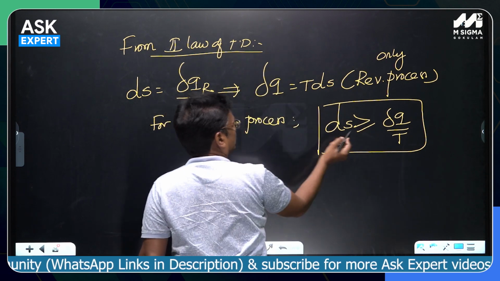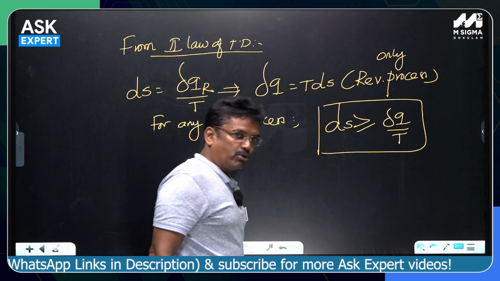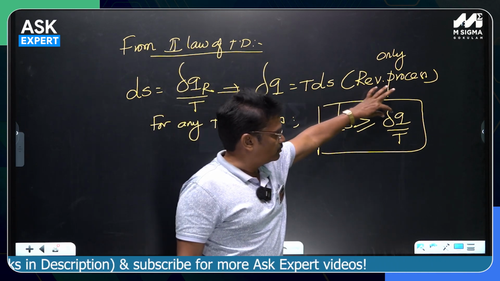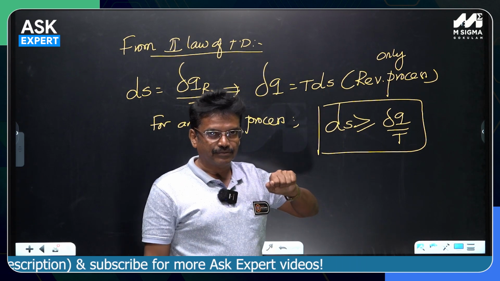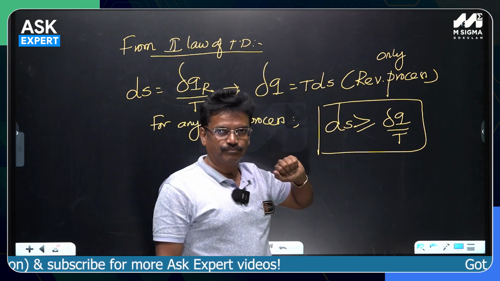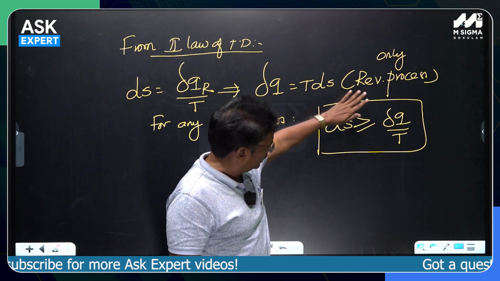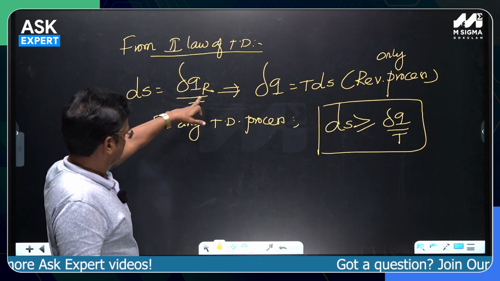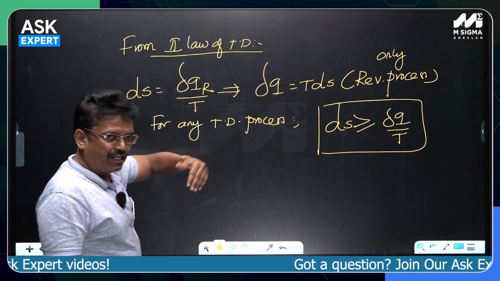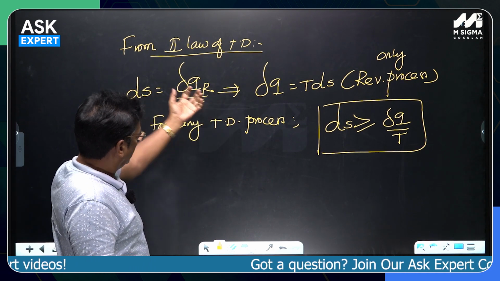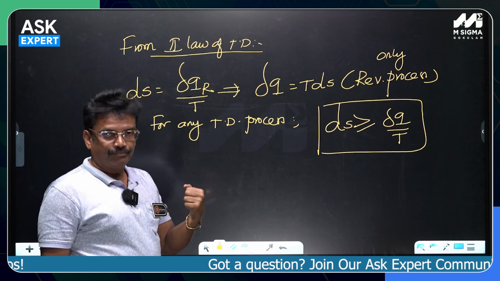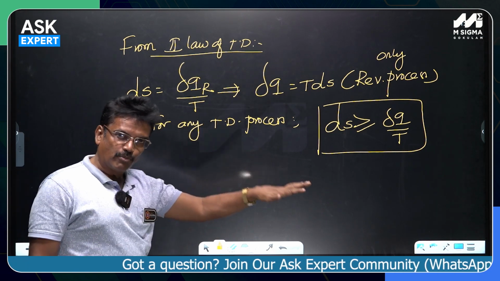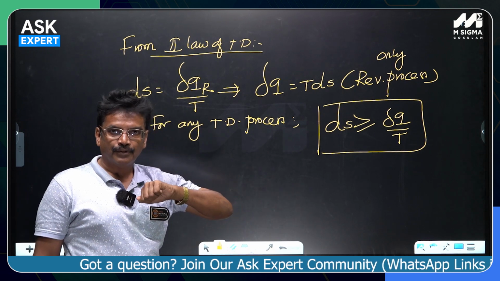If you look at this equation carefully, if delta Q is positive, that means you are supplying heat, then dS will be positive. I am talking about the reversible process. That means when heat is supplied, entropy will increase. When delta Q is negative, that means you are taking heat off the system, dS will be negative. That means the entropy of the system will decrease.